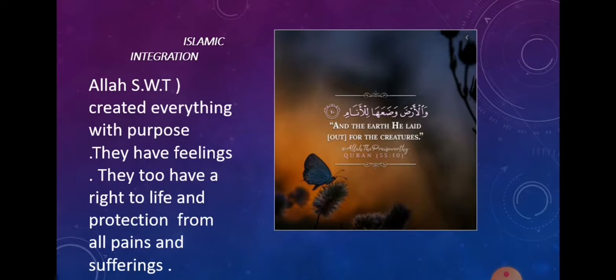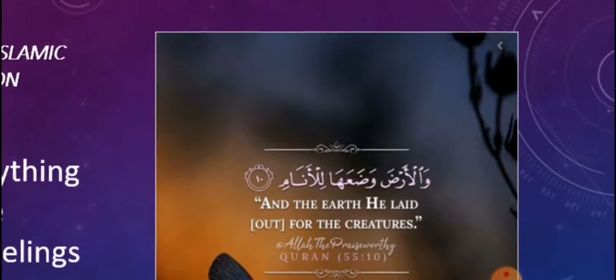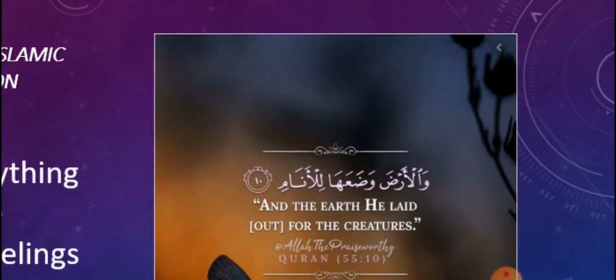Okay, in Surah Rahman, Allah subhanahu wa ta'ala says, wal arda wada'aha lil anam. It means Allah subhanahu wa ta'ala is saying that He made the earth for His creatures. All the creatures that Allah subhanahu wa ta'ala has made depend on the plants and on the products that are grown on the earth for their life.